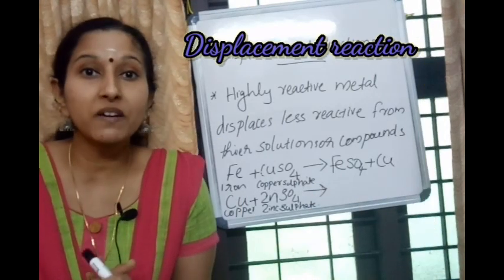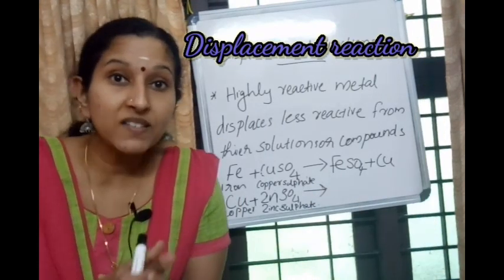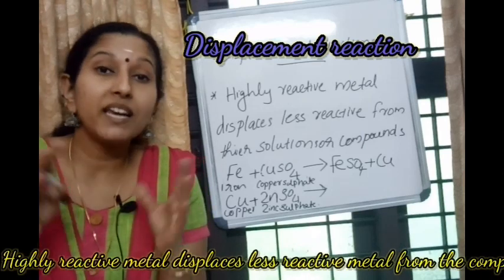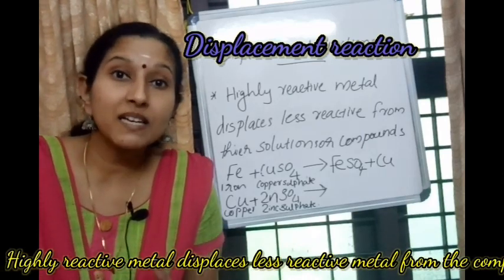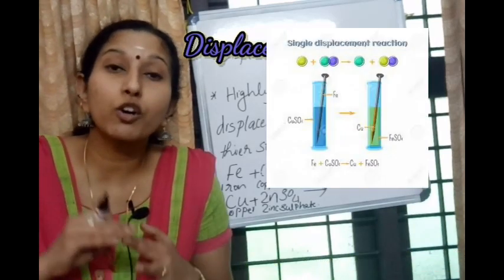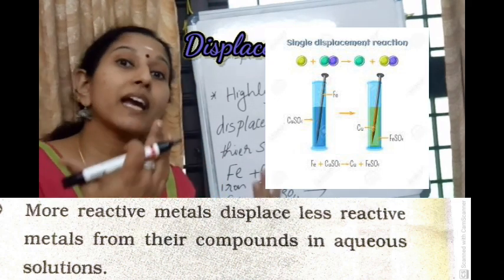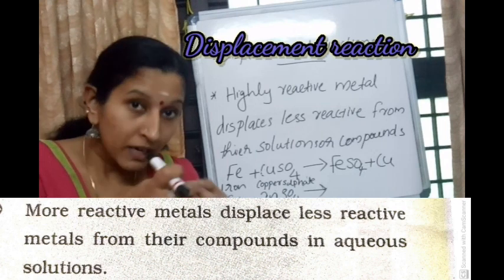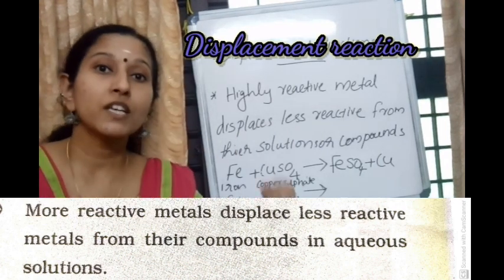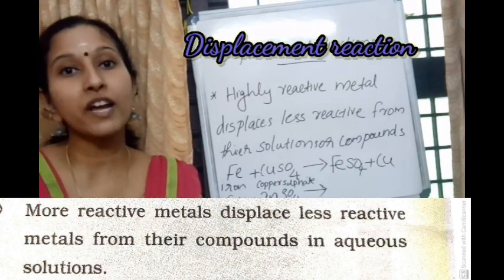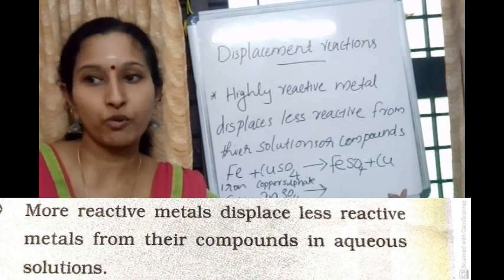So what is a displacement reaction? Displacement reactions are the reactions in which a highly reactive metal displaces a less reactive metal from their compound or solution. Here in this reaction, iron is more reactive than copper. So iron displaces or removes Cu from CuSO4 and changes to FeSO4.